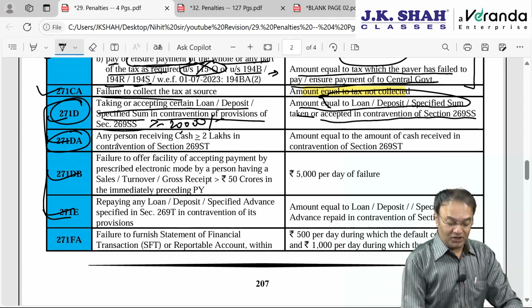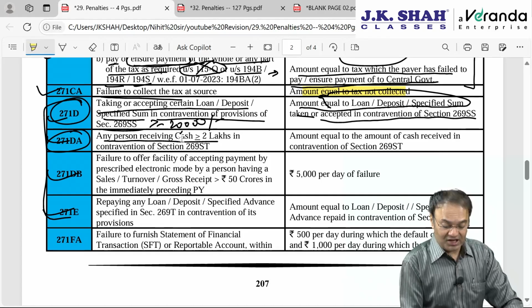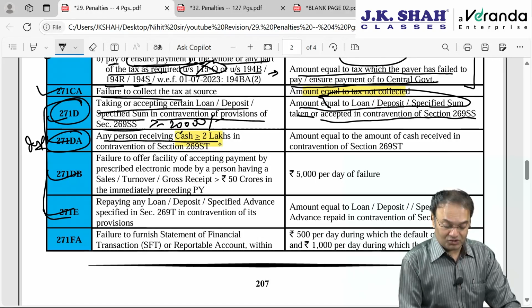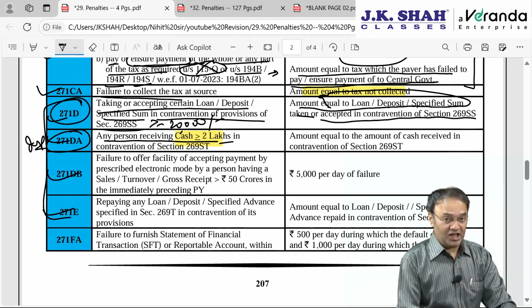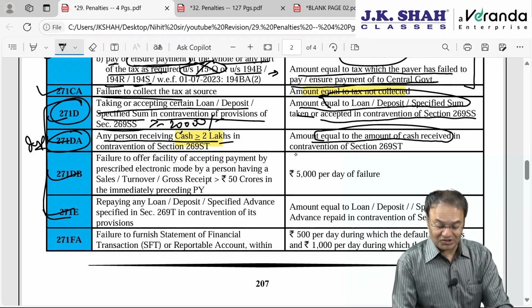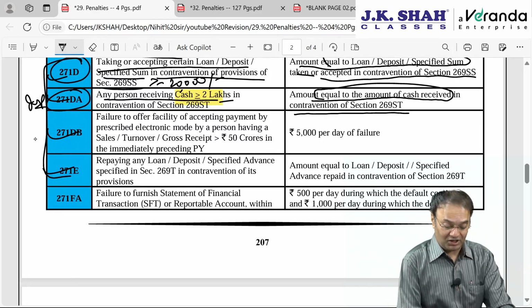Okay, 271DA, any person receiving cash of 2 lakhs or more. This is slightly important, cash of 2 lakhs or more in contravention of 269ST, then that person will be levied penalty. Penalty will be equal to the entire amount of cash received in contravention of 269ST. No benefits will be given, assessee will be liable to pay tax and interest.